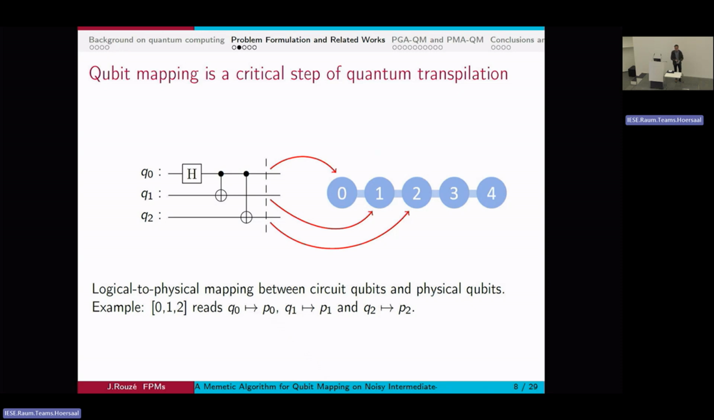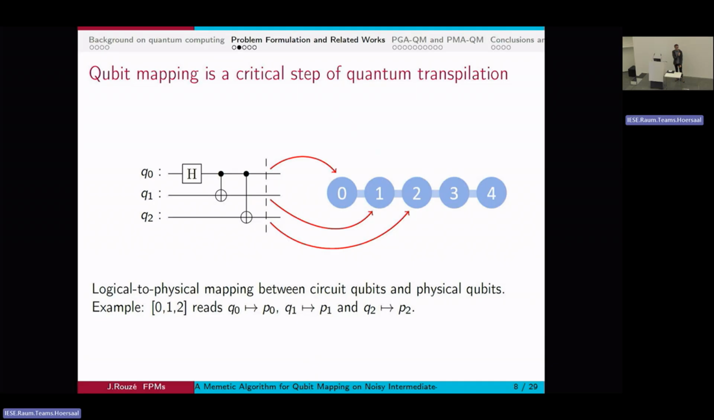So here, the mapping I've chosen is very simple. I send 0 to 0, 1 to 1, 2 to 2, and this is the 0, 1, 2 mapping that reads as the list 0, 1, 2. You can read it here. And this is the logical to physical mapping between the two entities, the circuit and the machine.